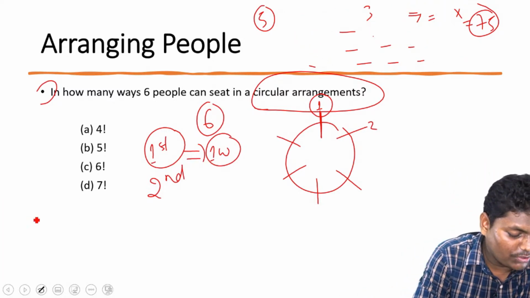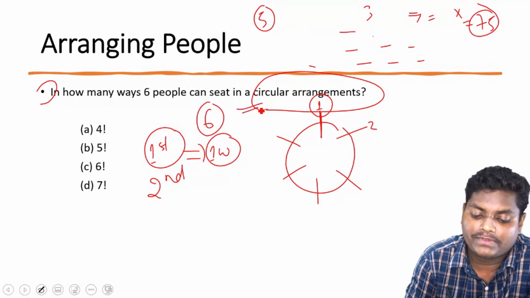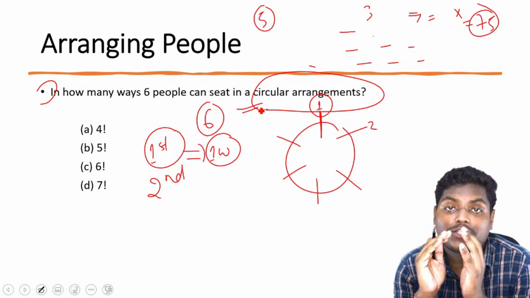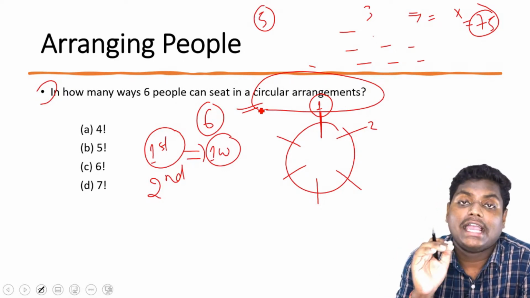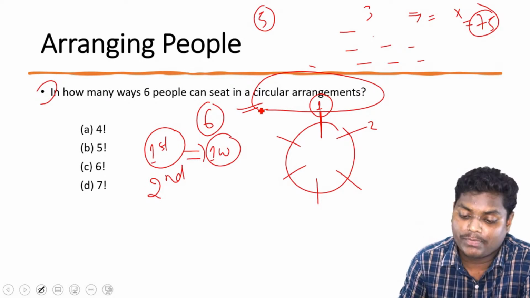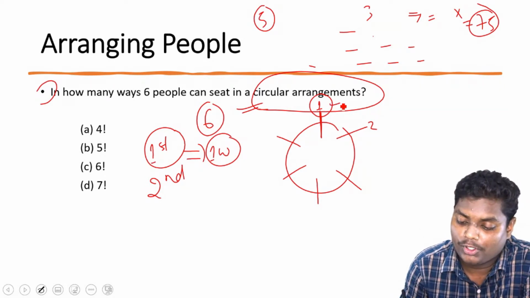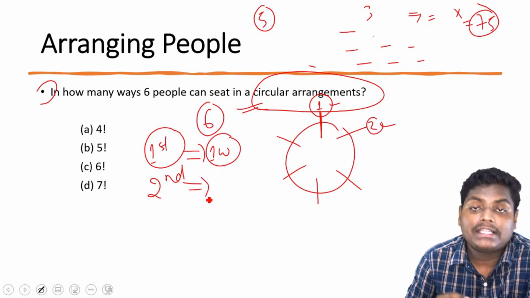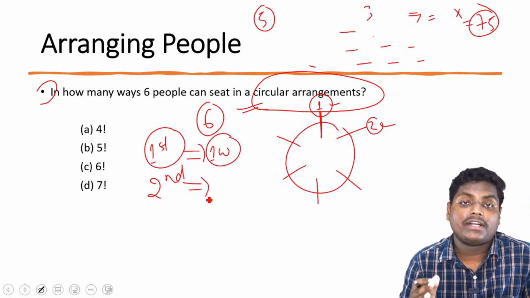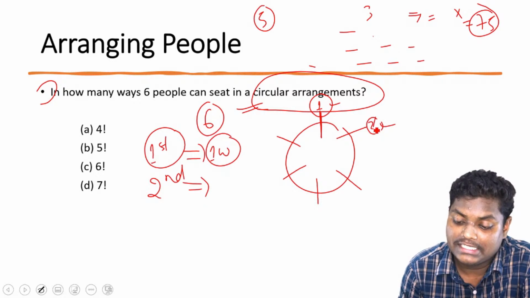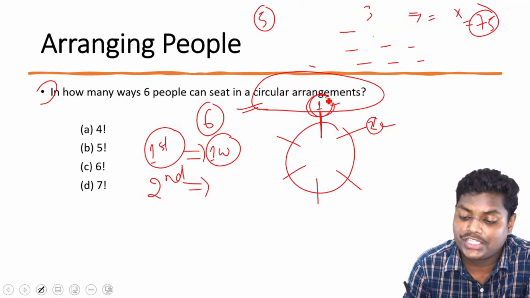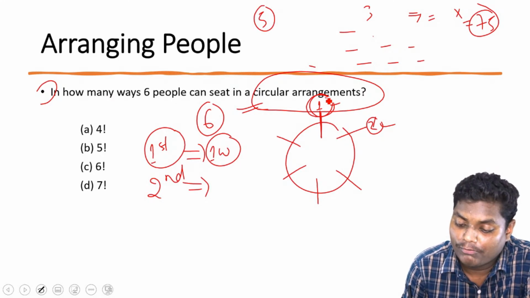So let's focus on this question, where we are seeing circular arrangement. So I was saying that when the first person comes, he has no limitation. He can sit wherever, and wherever he sits, it does not make a change because whether he sits on point 1 or point 2, that does not affect the orientation. But when the second member comes in, this changes the scenario because now once the first one is sitting in this position, the second one for this position,